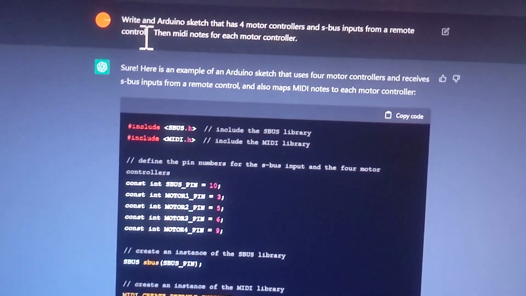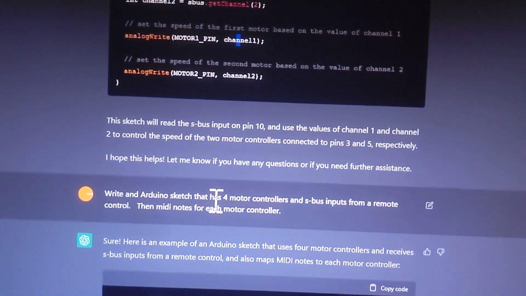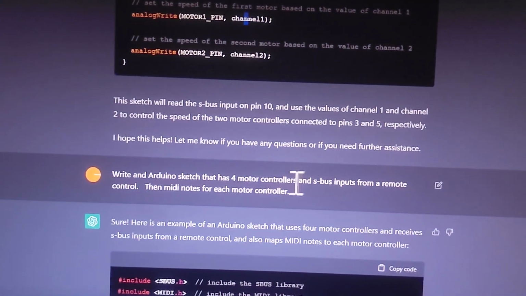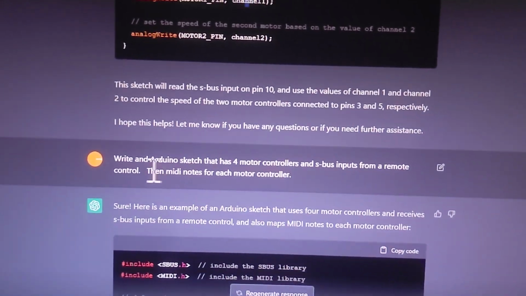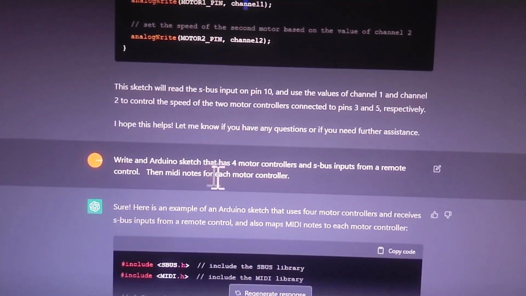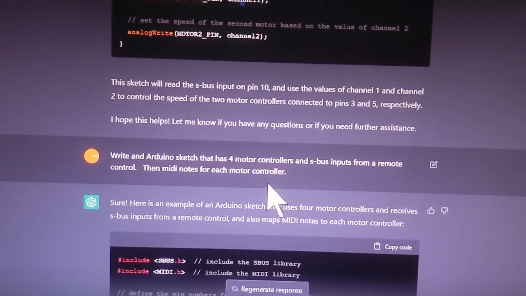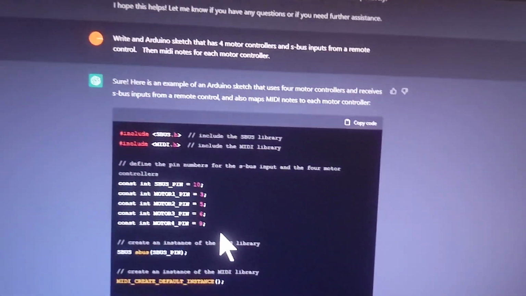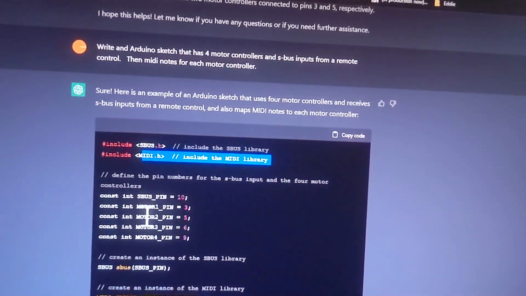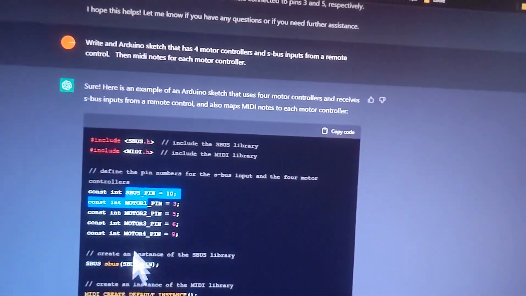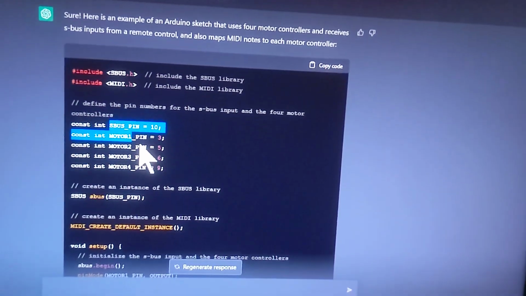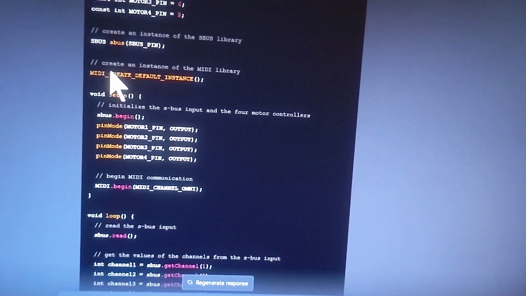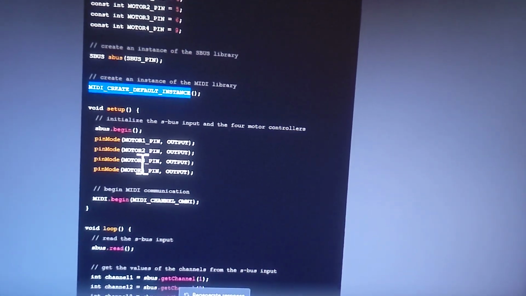So I said, okay. Write an Arduino sketch that has 4 motor controllers and an S-bus from a remote control. Then MIDI notes for each motor controller. Okay, sure. Here's an example of an Arduino sketch for 4 motors. And so S-bus, MIDI. Here's the motor pins. Here's the S-bus pins. It doesn't define where the MIDI pins are. So there's some create default instance. So maybe there's default pins there. Maybe because it's a shield.